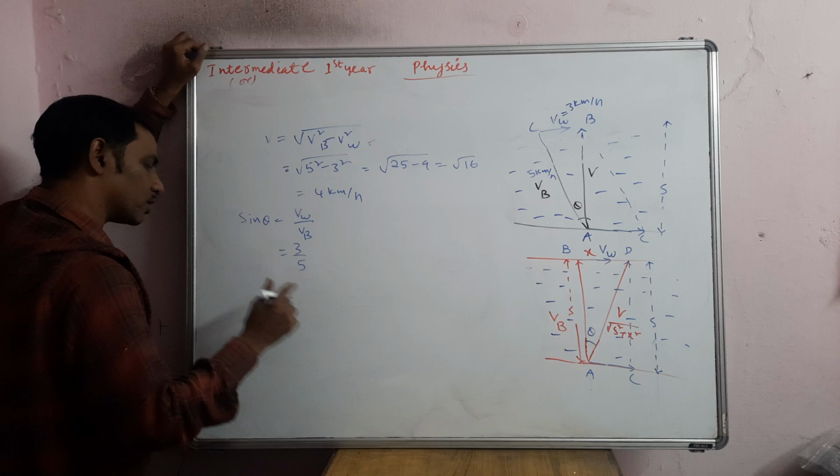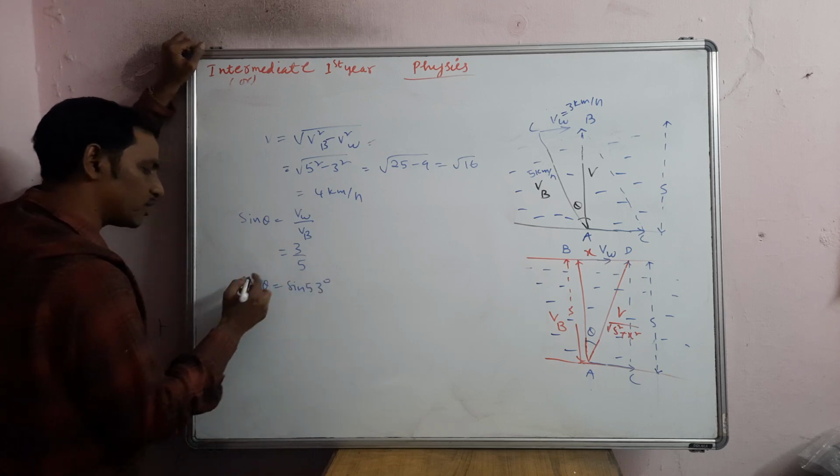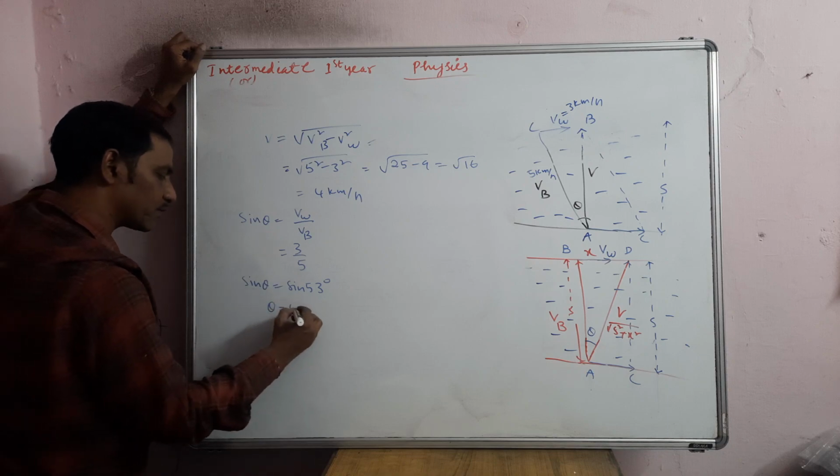Otherwise I will say one more logic. See, sin theta is equal to sin 53, you can write. So imagine on both sides the sines get cancelled, so you will get 53 degrees.